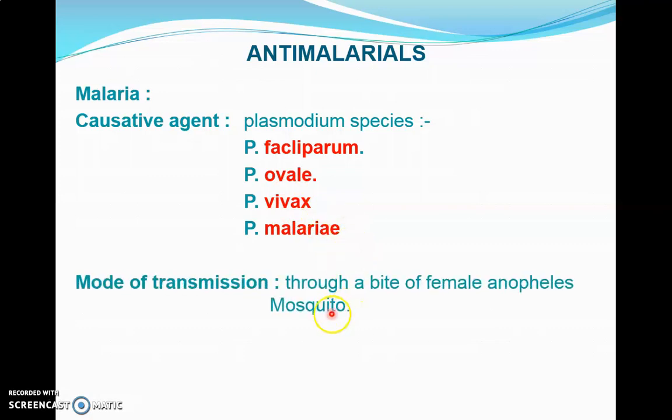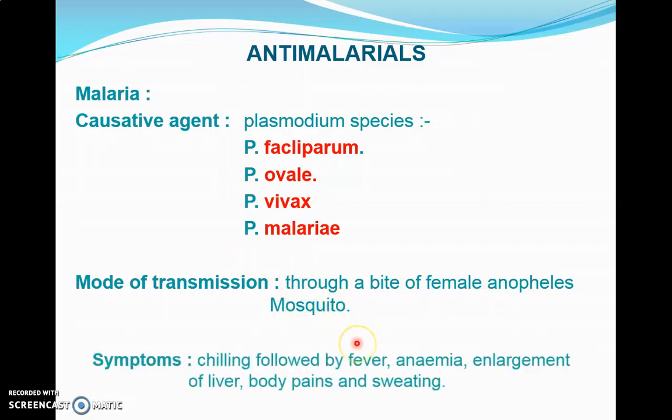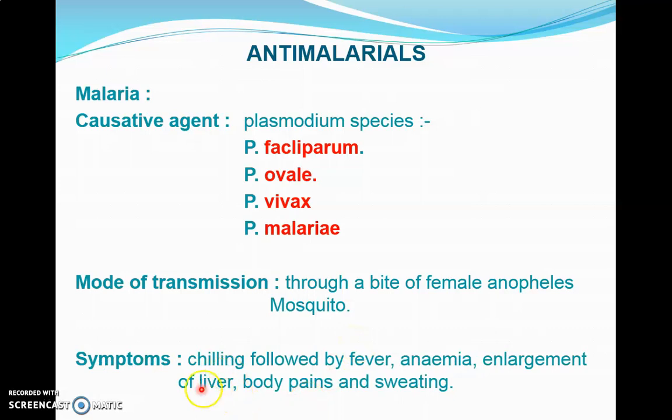species. Now, as far as the mode of transmission of malaria is concerned, it is transmitted through the bite of the female Anopheles mosquito. And the symptoms of malaria are chill followed by fever, anemia, enlargement of the liver, body pain and sweating. These are the symptoms of malaria.